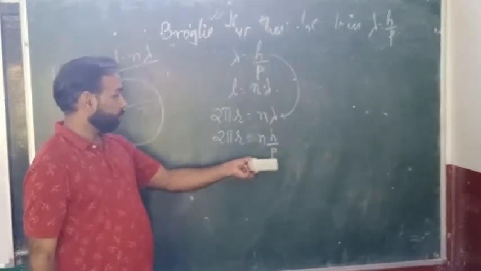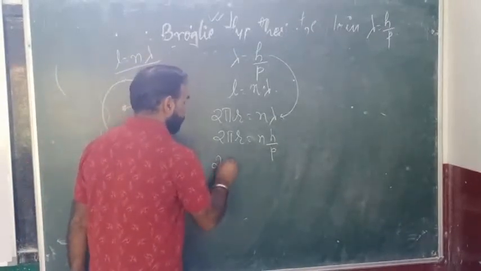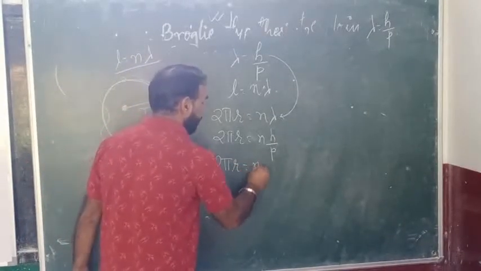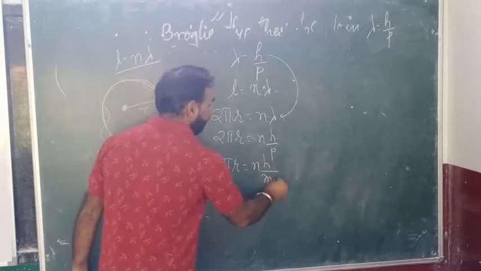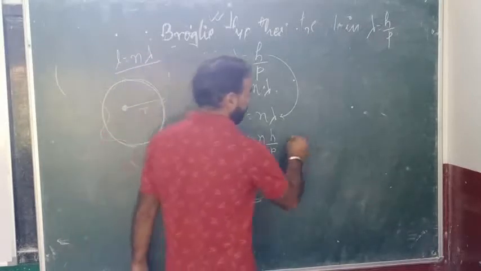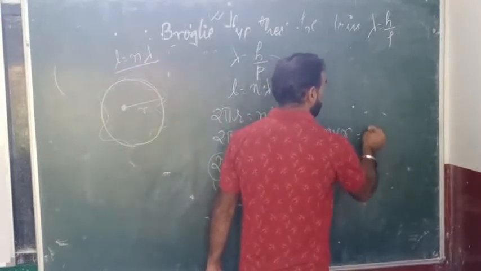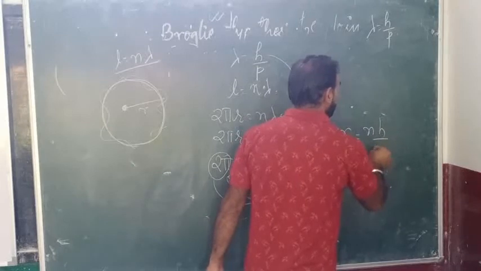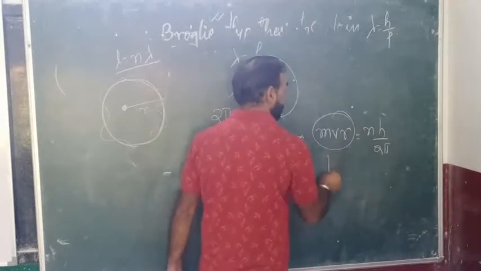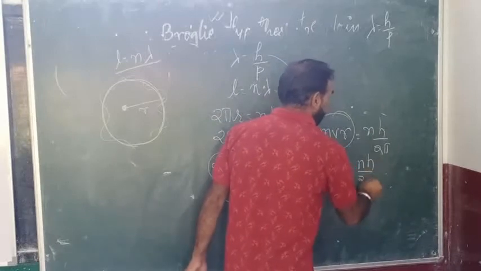Now this p, you know, is mass into velocity. So you can write it as 2 pi r is equal to n h upon mv. Now this mv can go over here and this 2 pi can come over here. So this implies mvr is equal to nh upon 2 pi. And what is this? This is angular momentum only. So angular momentum is equal to nh upon 2 pi.